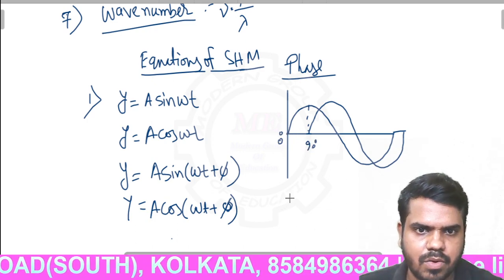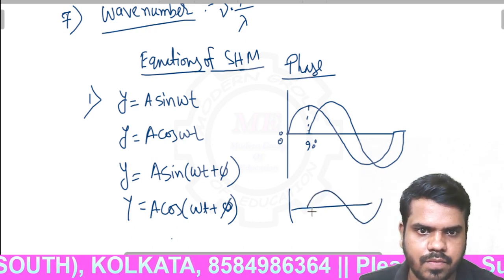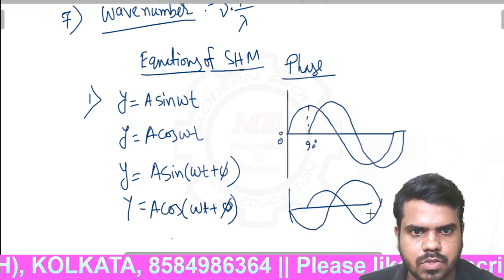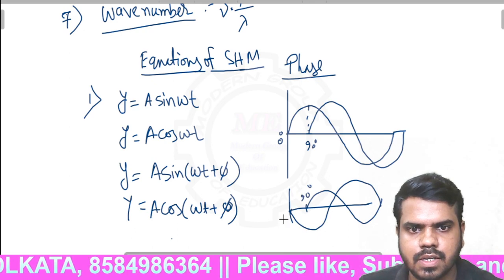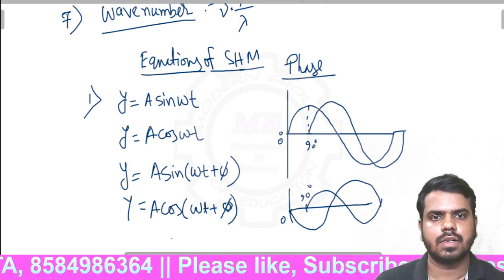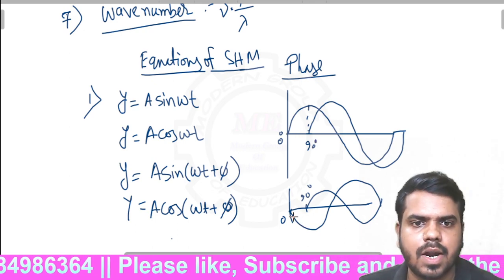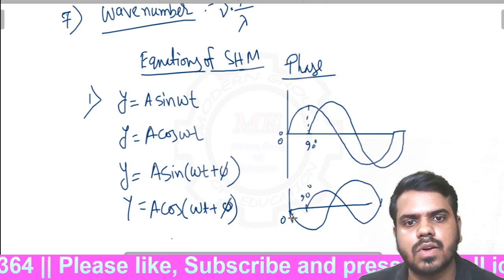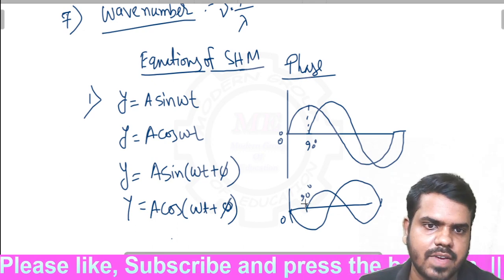Okay, if a wave starts from here and if a wave starts from here, so what is the difference? Say it is 90° and it is 0°. So the difference is also 90°. It is also 90°, but in the first wave it carries a negative sign because its phase is negative and the second phase is positive.